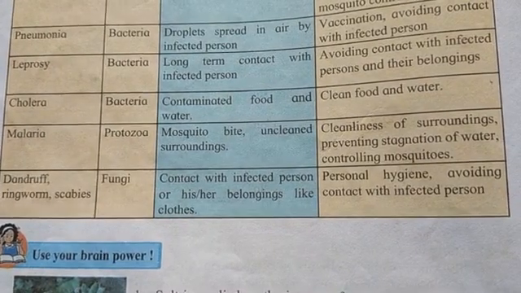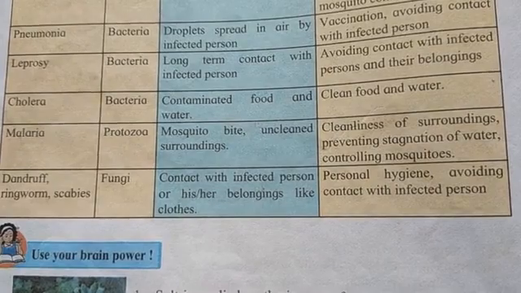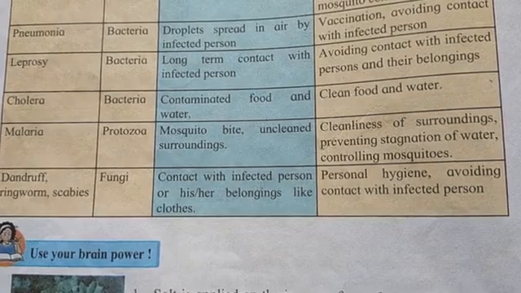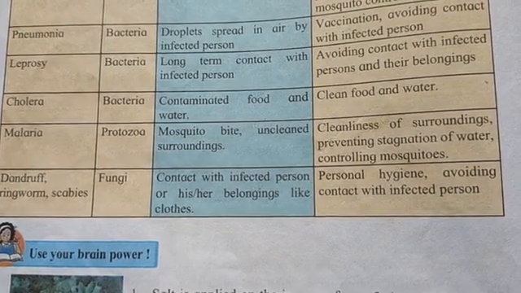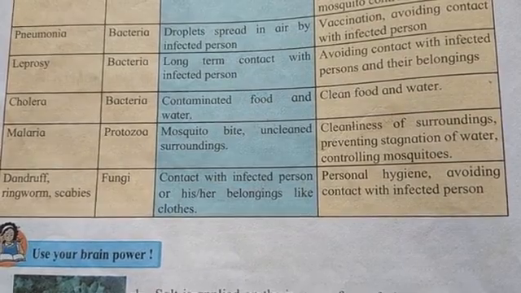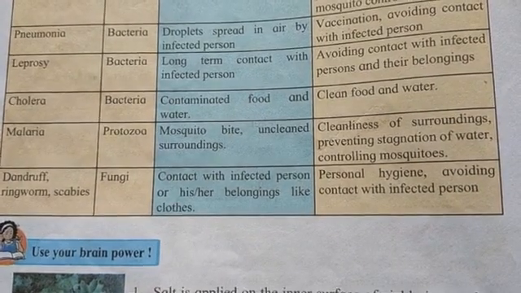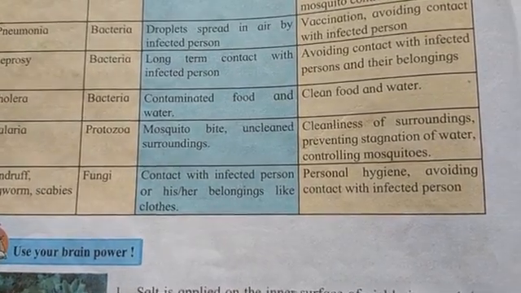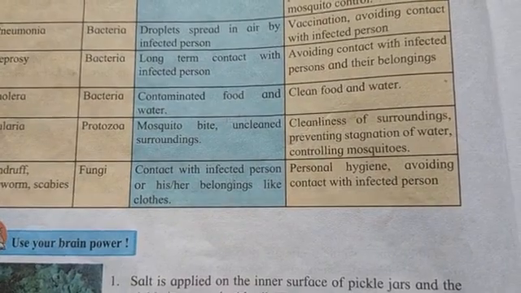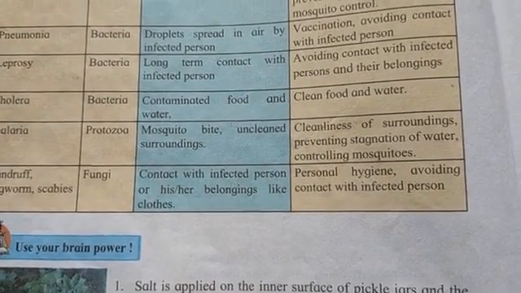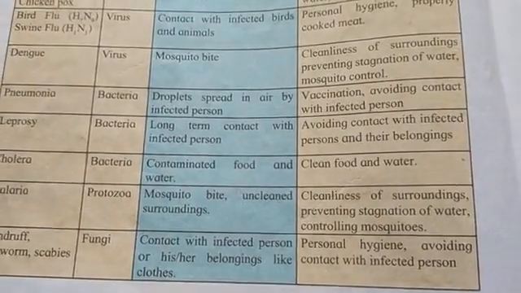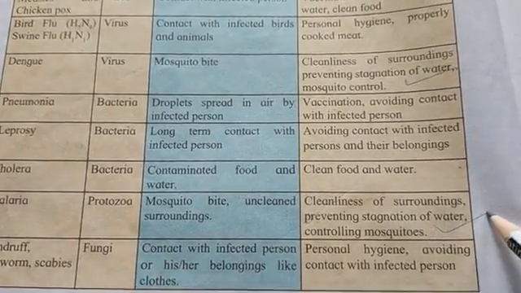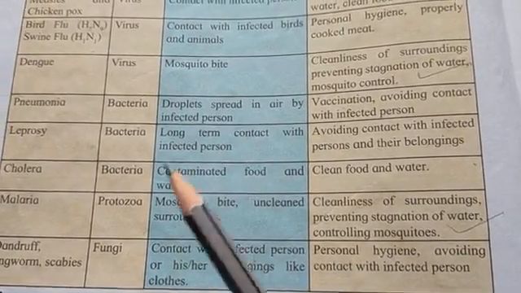If your surrounding is not clean, it is dirty, you can suffer from malaria. Prevention is cleanliness of surroundings. Your surroundings should be clean. Preventing stagnation of water. You should not store water. Controlling mosquito. The prevention is same as dengue. You can see here, this and this prevention is same. Mosquito bite.